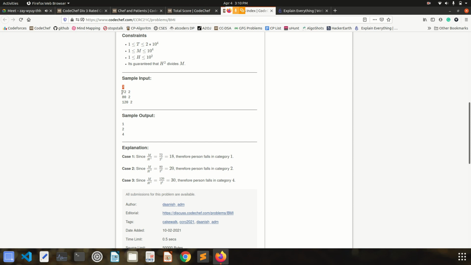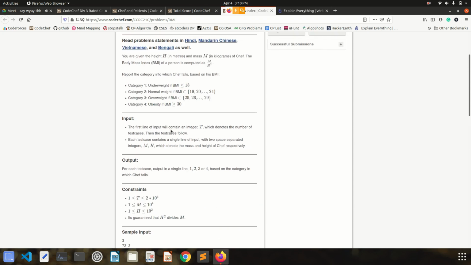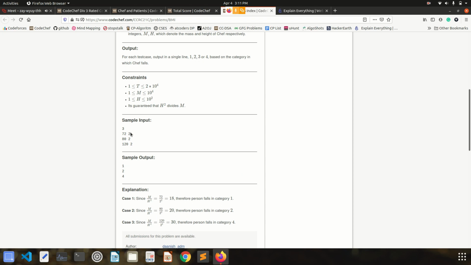For the first test case, mass is 72 and height is 2, and it is explained here: 72 by 2 square, which is 4, comes out to be 18, and for 18, which is smaller than or equal to 18, we have to output 1. So for the first test case the output is 1, right? For the second test case, mass is 80 and height is 2. So 80 by 2 square is equal to 20.